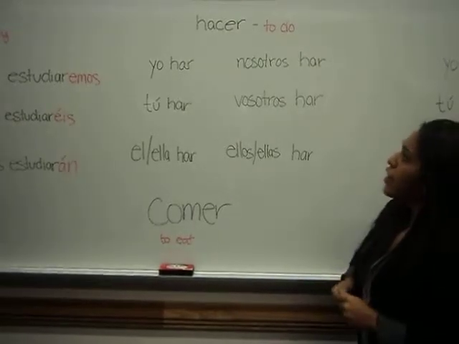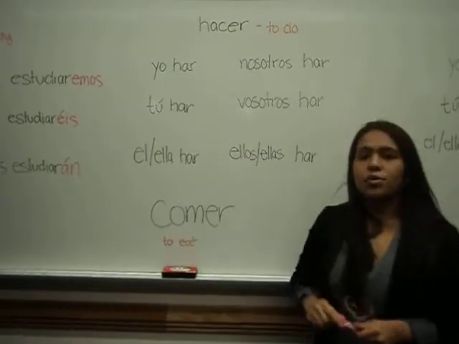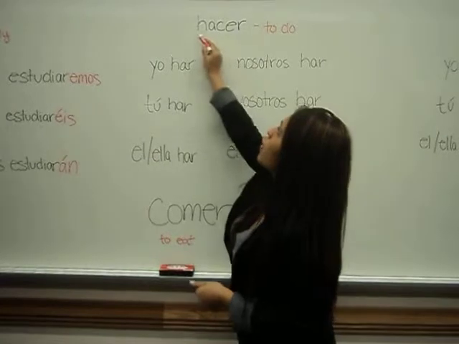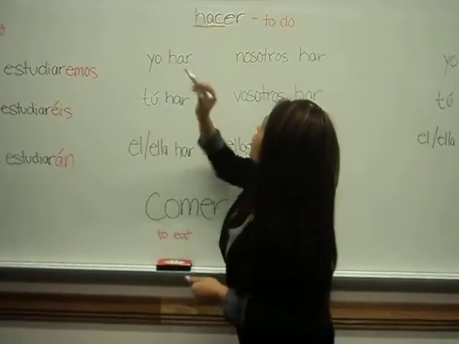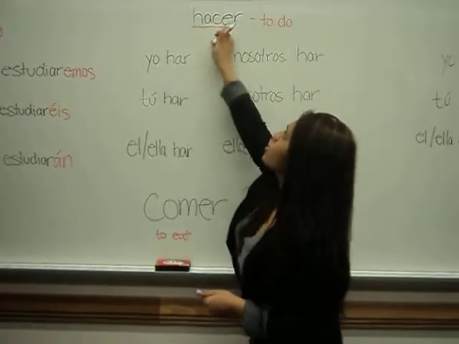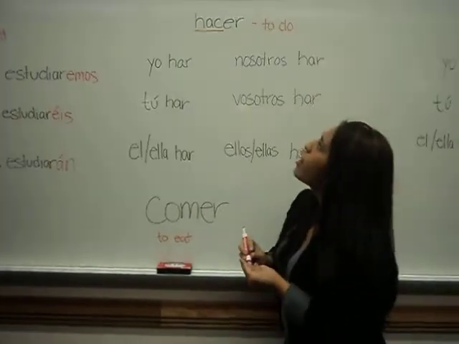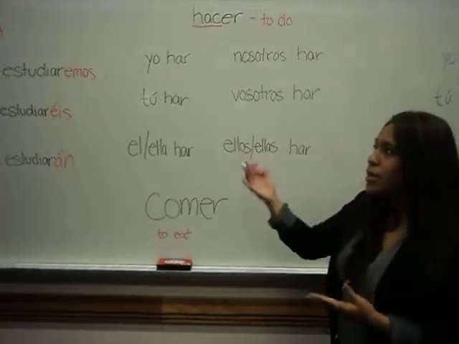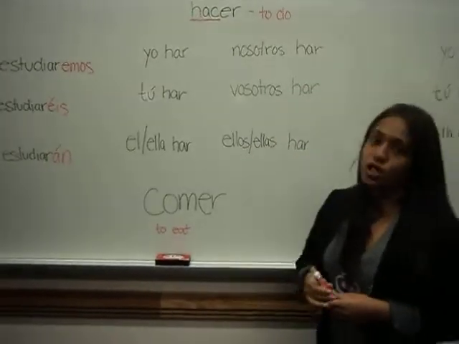So you see here that the word has changed. This is because when it comes to irregular verbs, we have to change the stem of the word, which is this. So here, I have already changed the stem for you. To continue, we're gonna conjugate the verb in the future tense. Just like we did, we're just gonna add our future tense ending. So hacer means to do.